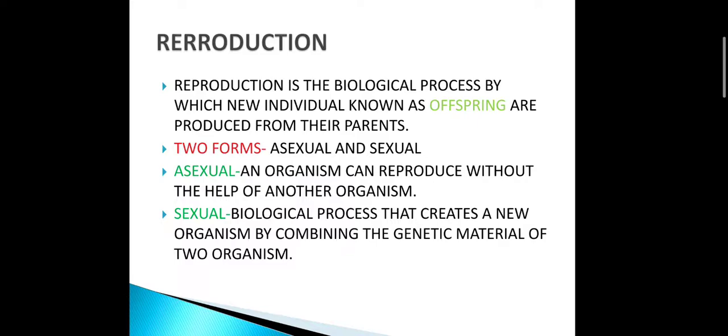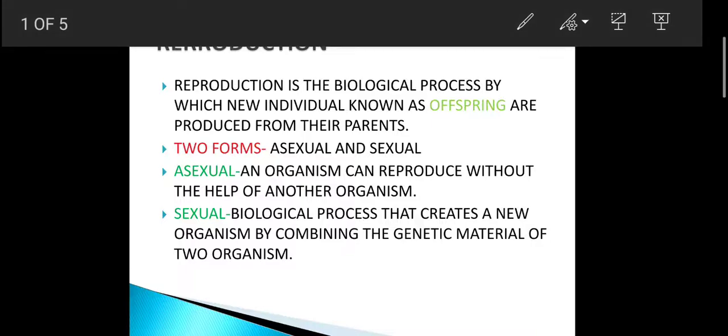So what is reproduction? Let me first clarify the definition of reproduction. Reproduction is the biological process by which new individuals, known as offspring, are produced from their parents. What is the name of the new individual? Offspring. Now, coming to the types of reproduction, there are two forms: asexual reproduction and sexual reproduction.